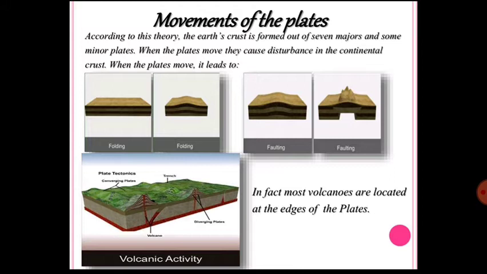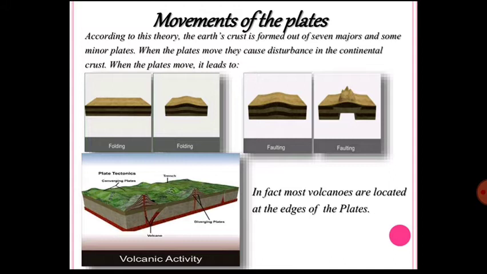SIMA is another name of the oceanic plate. That means silica, Si, plus Ma, magnesium, the most important and major components of the oceanic plates. And another name of the continental plate is Sial, that is SiAl. Silica is again denoted by Si and Al denotes aluminium. So Sial is the continental plate.